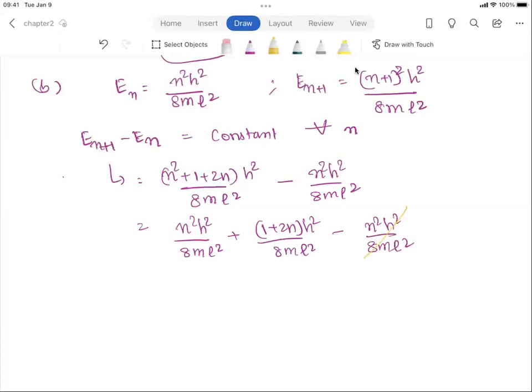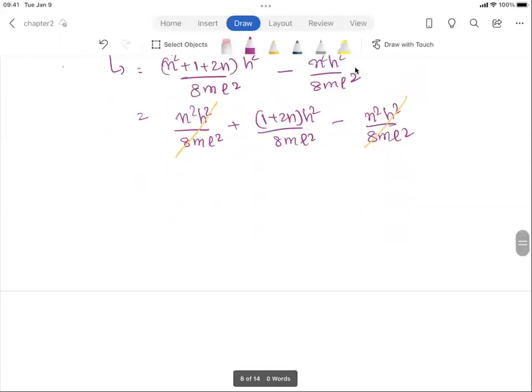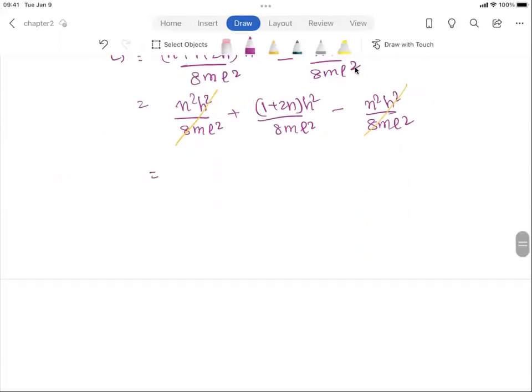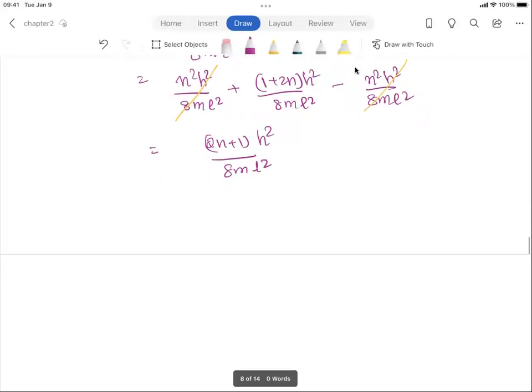Now I can basically cancel out the terms here, and the difference in energies is just 2n plus 1 times h squared over 8mL squared, and this value is not a constant. So if you were to look at the difference in energies between the first two states, here n is equal to 1, so that would be 3 h squared over 8mL squared.